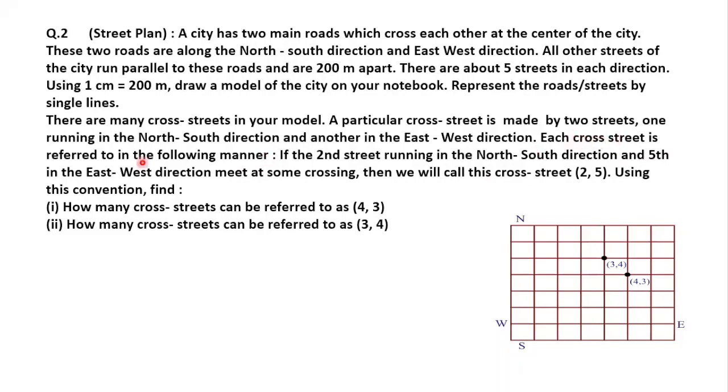Each cross street is referred to in the following manner.